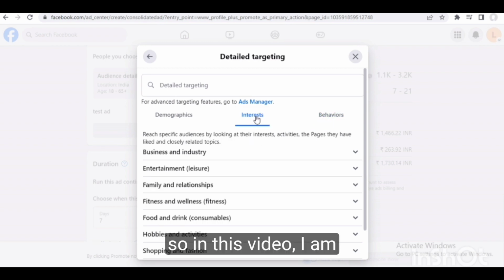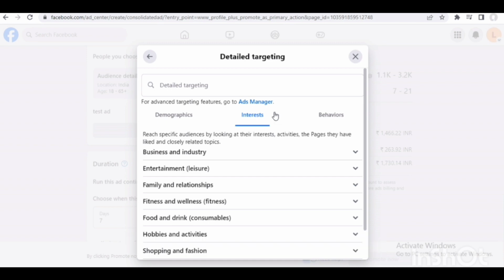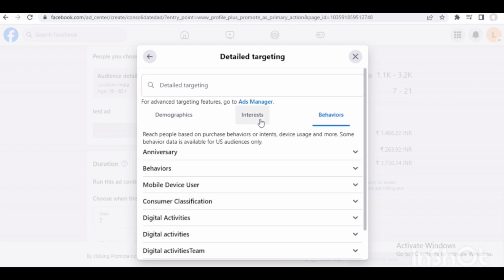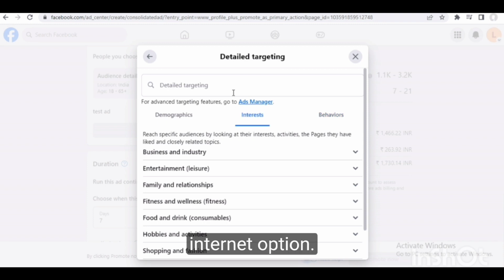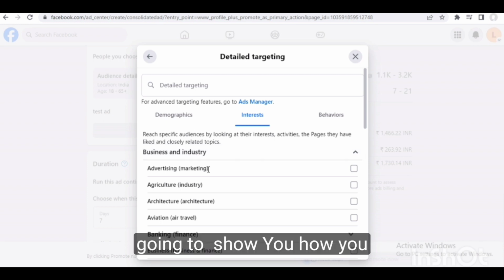In this video I am going to discuss how to target people with their interests and behaviors. So first, go to the interest option, and now I am going to show you how you can target with interest.